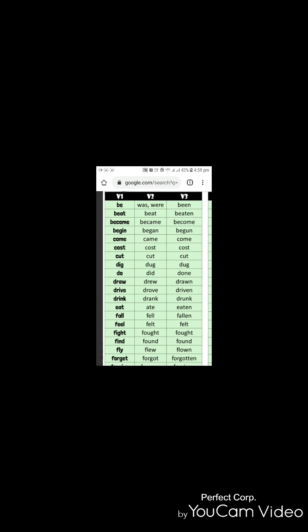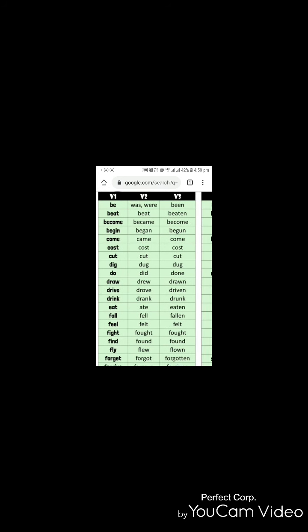Now let us go through these verb forms. Beat, bet, beaten. Become, became, become. Begin. Here they have only given V1, V2, V3. Observe this. V4 is V1 plus ing. So being, beating, becoming, beginning, coming, casting. All these come with ing. So they have given only V1, V2, V3 here.